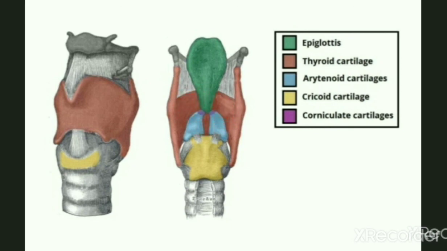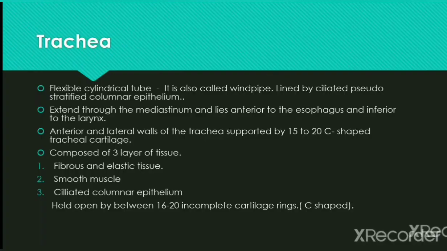Then corniculate cartilage. You can see this purple colored organ is corniculate cartilage. The corniculate cartilages are minor cartilaginous structures. They articulate with the apex of the arytenoid cartilage. Last one is cuneiform cartilage. The cuneiform cartilages are located within the aryepiglottic fold. They have no direct attachment but act to strengthen the folds.